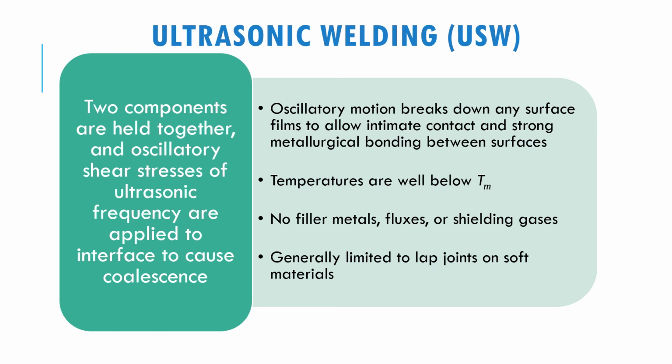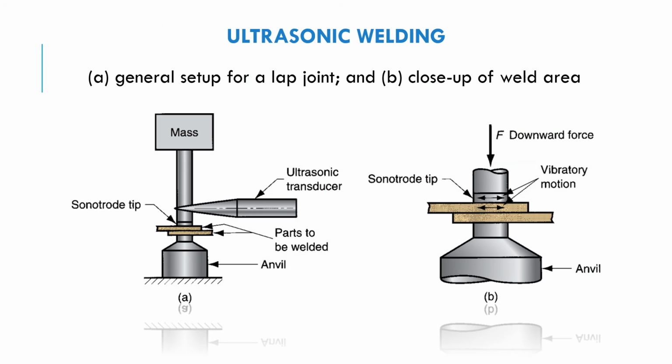For example, the wiring in the car, okay. And other soft materials like copper or aluminium, something like that. Now here is the ultrasonic welding diagram.